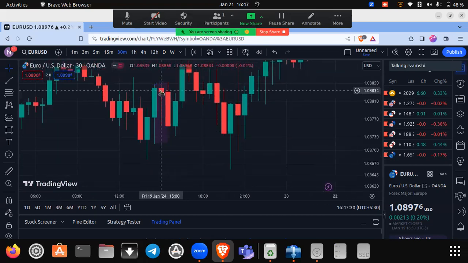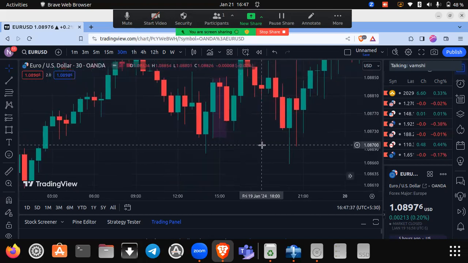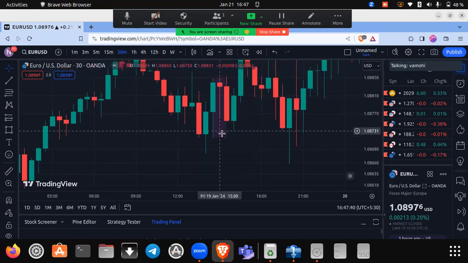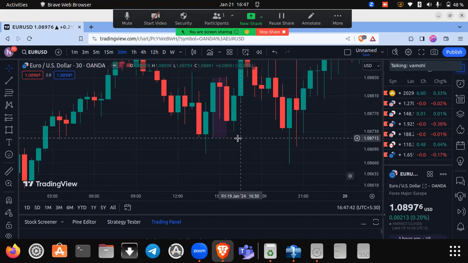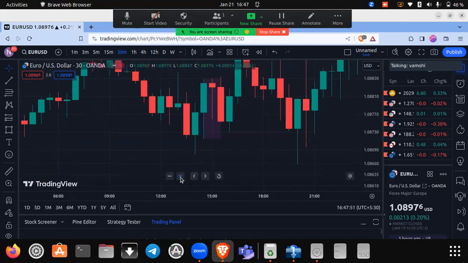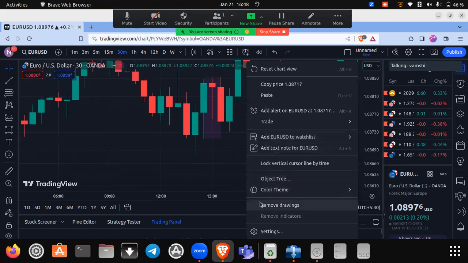Here you can see there are two bearish candles which try to engulf the green candle, which is a bullish candle, but they failed to do so. The red candle could not close below the green candle, meaning they could not engulf the green candle. So this is an invalid engulfing sell. We only call it a valid engulfing sell when the body, not the wicks, when the body of the red candle closes below the low of the green candle. Then we can call it a valid engulfing sell.